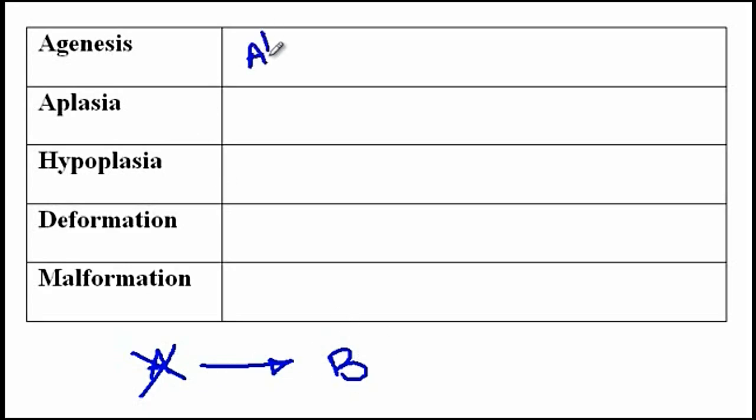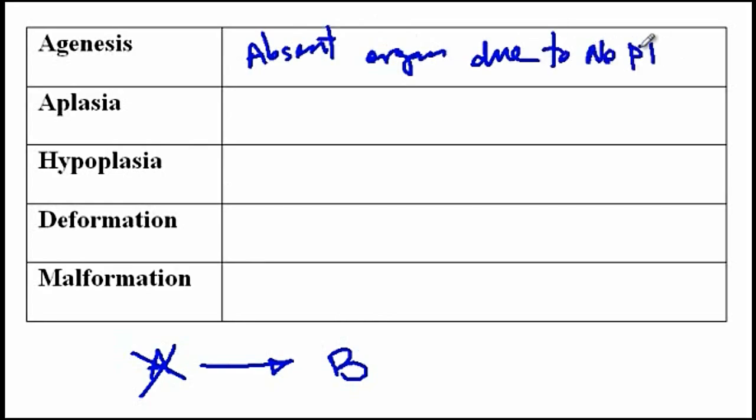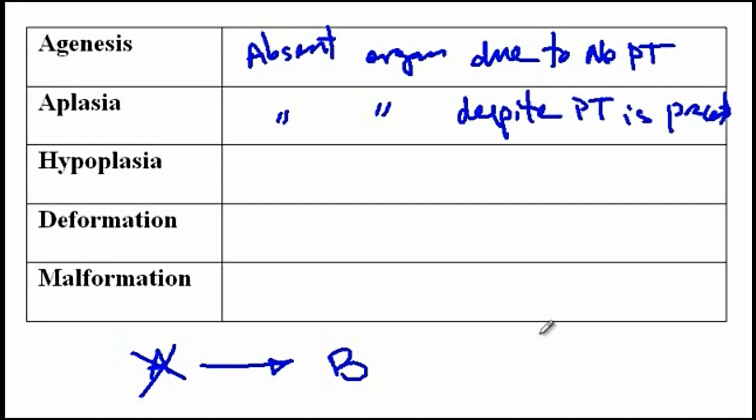Now, Agenesis describes the situation where, due to the absence of the primordial tissue, the organ does not develop. So, absent organ due to no primordial tissue. Aplasia, on the other hand, describes a condition where there is absent organ despite primordial tissue being present. So A gives rise to B. A is present, but there is a problem in development as a result of which B does not develop.